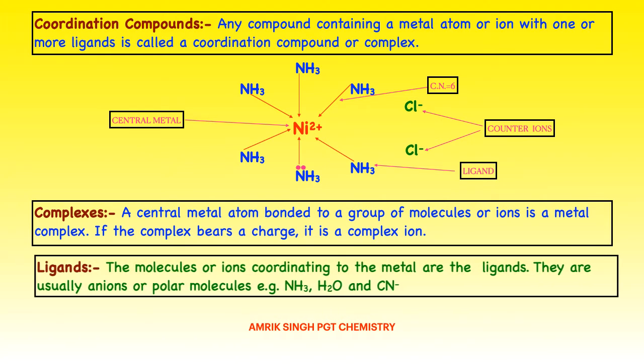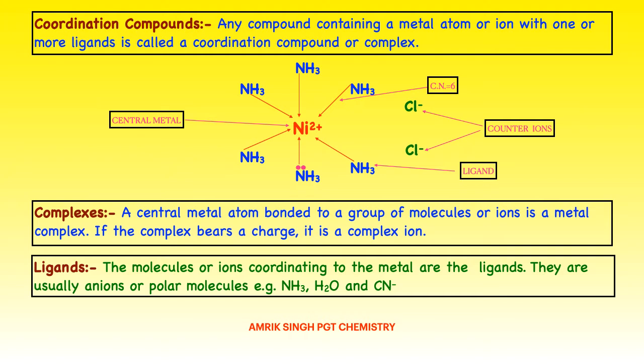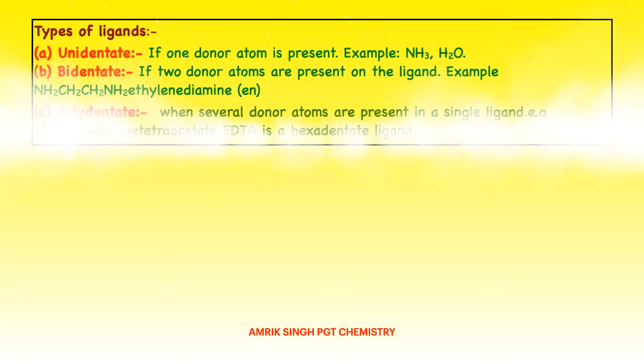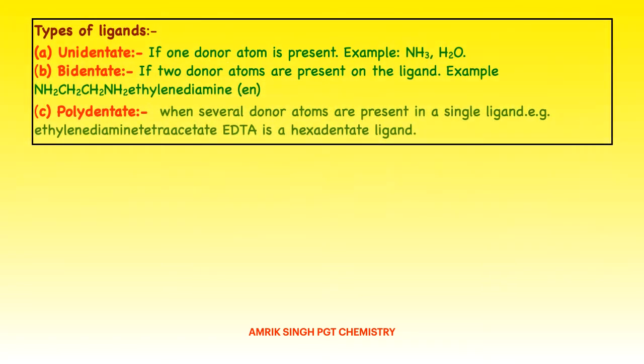Now ligand: the molecule or ion coordinating to the metal are ligands. They are usually an ion or polar molecule, for example NH3, H2O, CN-. Here the NH3 molecules are ligands in the above example. Now types of ligand. Unidentate, if one donor atom is present, for example NH3, H2O.